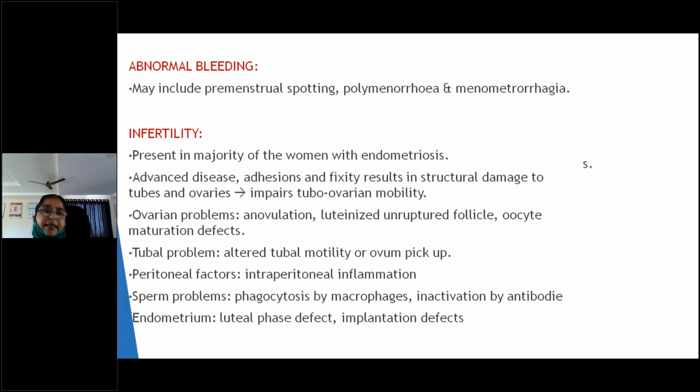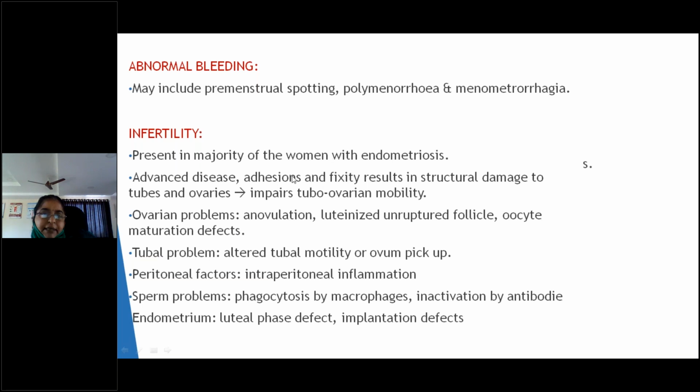And one more presentation is abnormal bleeding. The types of bleeding abnormality we will come across are menorrhagia, polymenorrhea and premenstrual spotting, the common things we will come across in these cases. And infertility, this is very important. Whenever people come to the OP, when you screen a patient or take the history, usually infertility will be associated with endometriosis.